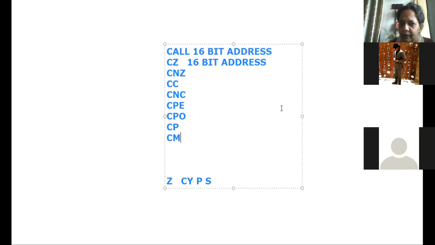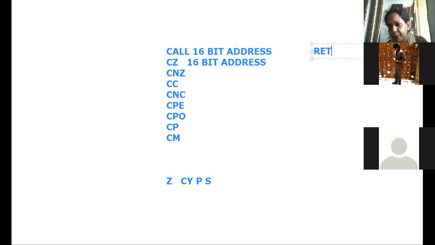Similarly, when I say return instruction, irrespective of anything, it returns to the main program. But if I say return if zero, that means it will return to the main program only if the zero flag is set. Otherwise, it will continue with the subroutine.